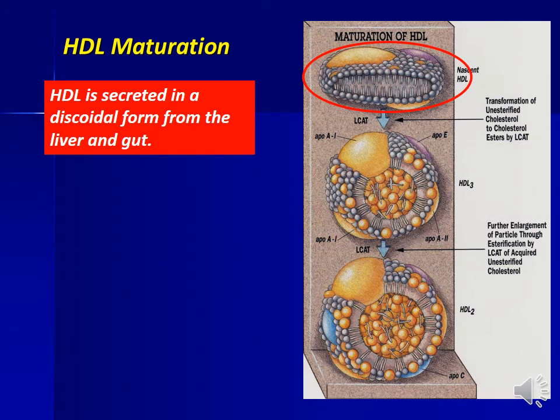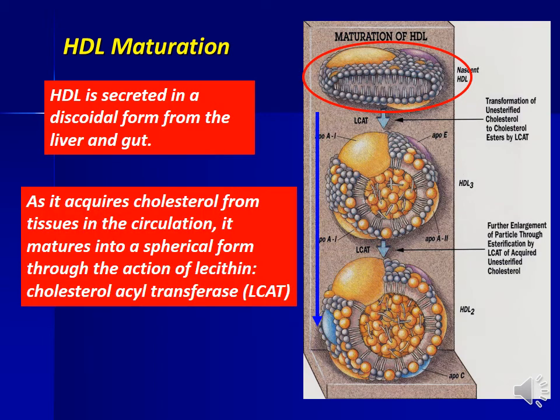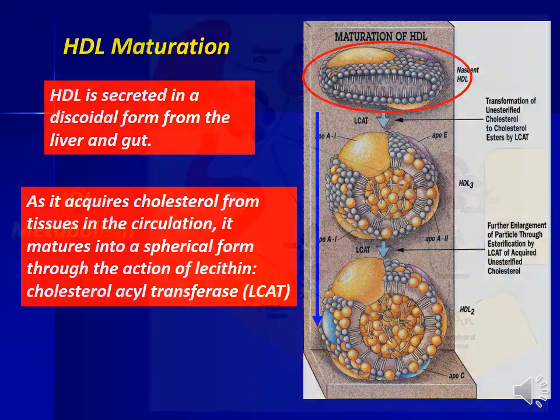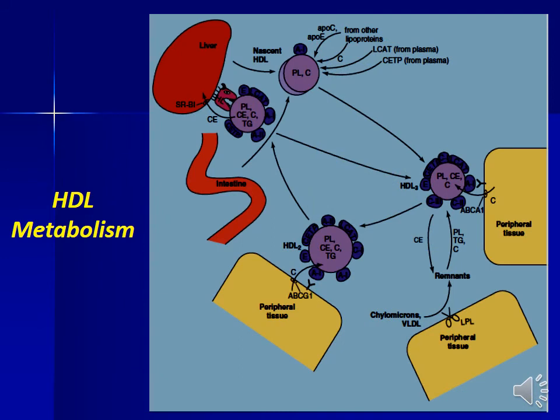HDL maturation. HDL is secreted in a discoidal form from the liver and gut. As it acquires cholesterol from tissues in the circulation, it matures into a spherical form through the action of lecithin cholesterol acyl transferase. HDL metabolism.